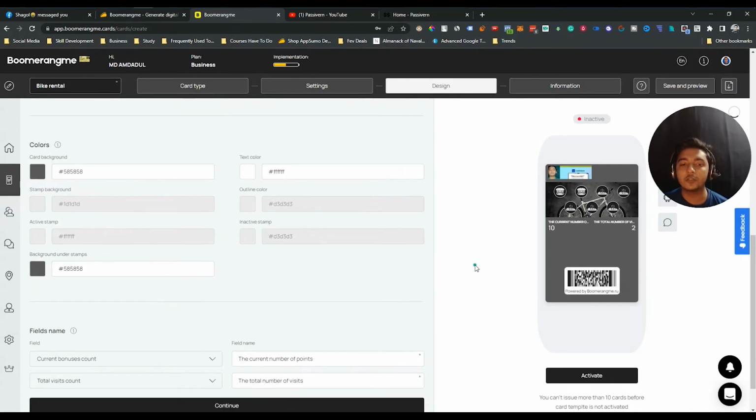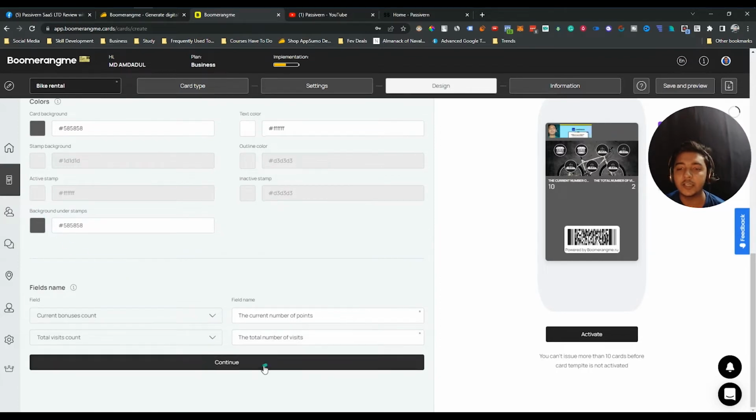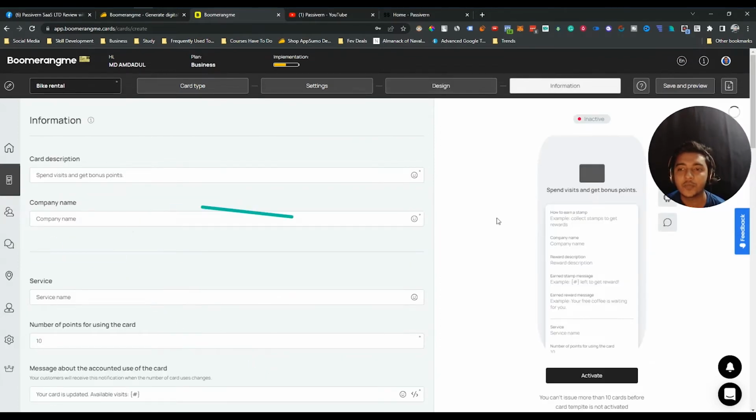And after doing everything, there is the color option. You can change the color, field name, etc. After that, just continue. Now here there is the option for information, and see, there is the card description. You can change the card description. See, this is the card description. If you change these things, it will be changed here automatically. So see, let's say I'll delete these points. See, the points have been deleted from here. So these are the things, guys.